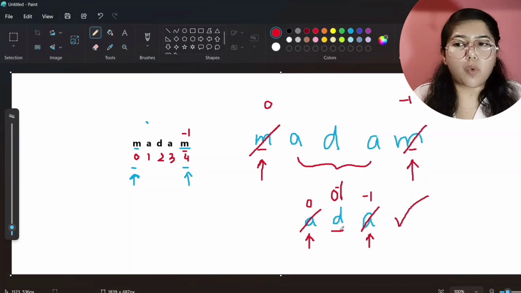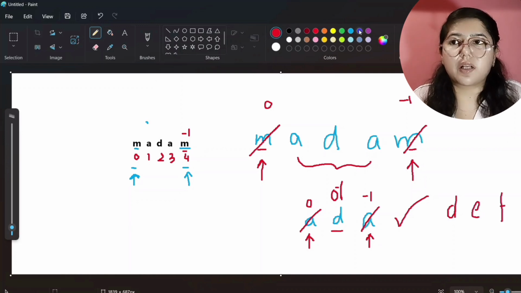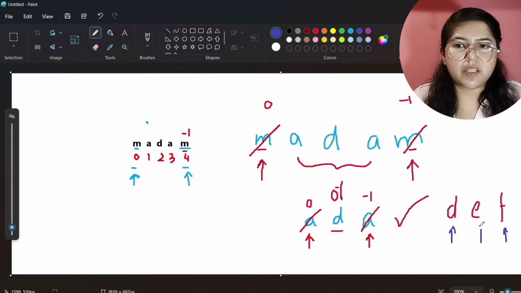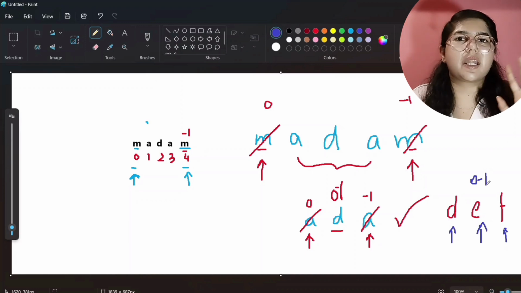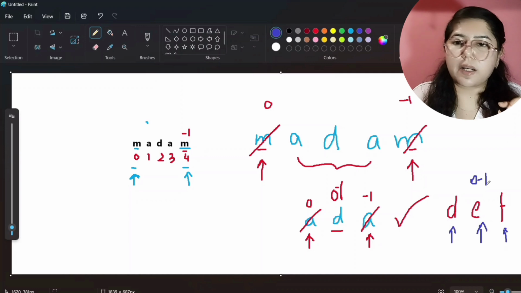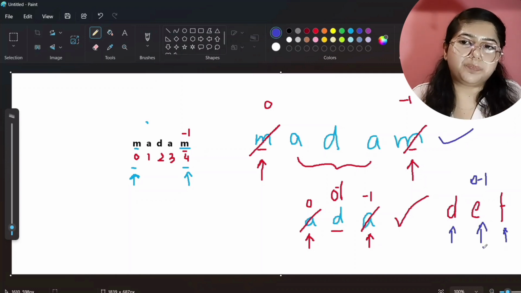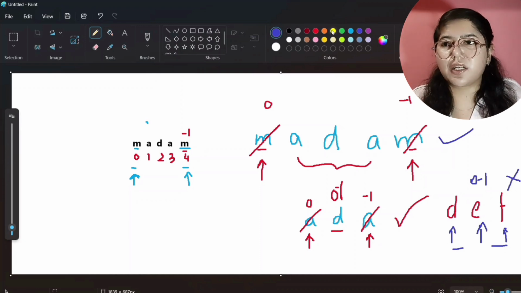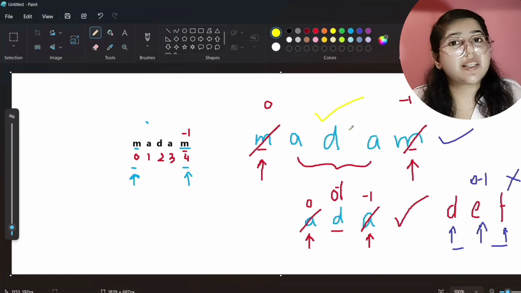If there are more characters, then it will compare that also. If D, E, F are also there, then it will compare this D to the last character. Then it will compare this to this only, because 0 and -1 is same only if only one character is remaining. The first index is also that only and the last index is also that only, and it will tell yes, it is a palindrome. But in this condition, D and F are not same, so it will give a false answer. No, it is not a palindrome. But in this condition, our madam, yes, it is a palindrome.